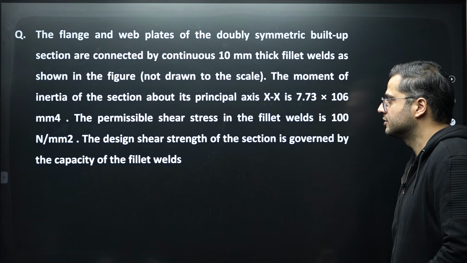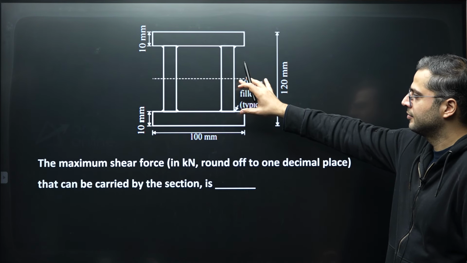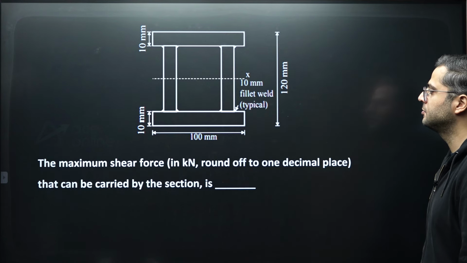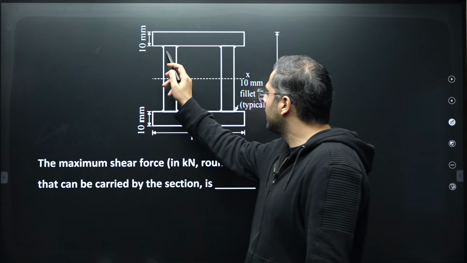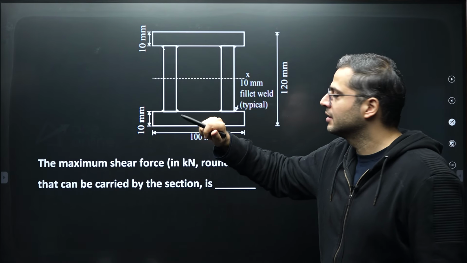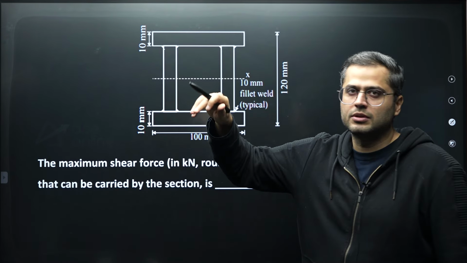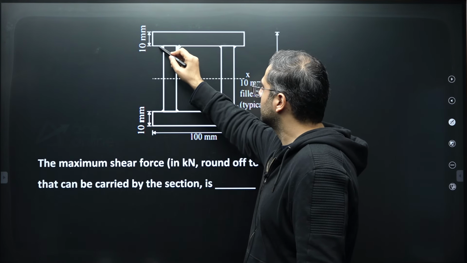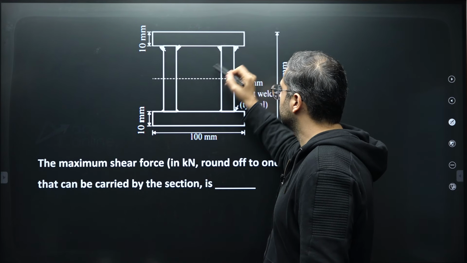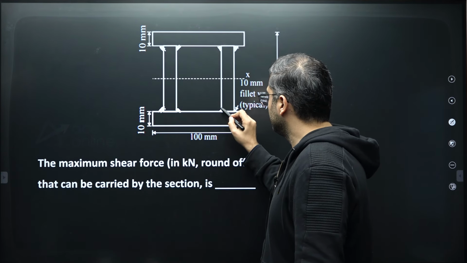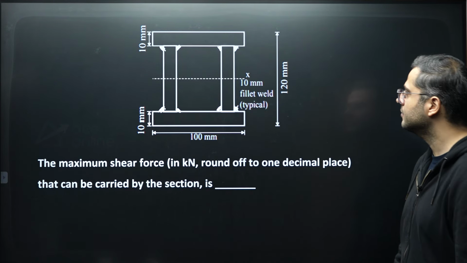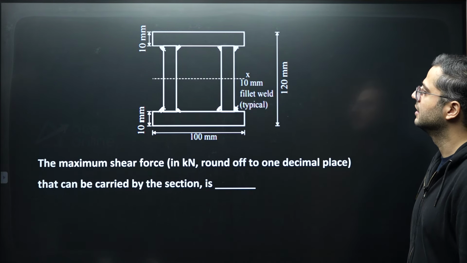Let's check this question out. This question contains this particular figure. In this figure, you are supposed to find out how much maximum shear force the weld at the junction will take. It's a built up cross section, built out of a plate and a box section, and welding is done over here, over here, over here, and here as well. Right, and you are supposed to find out how much maximum shear force will be taken up by the weld.